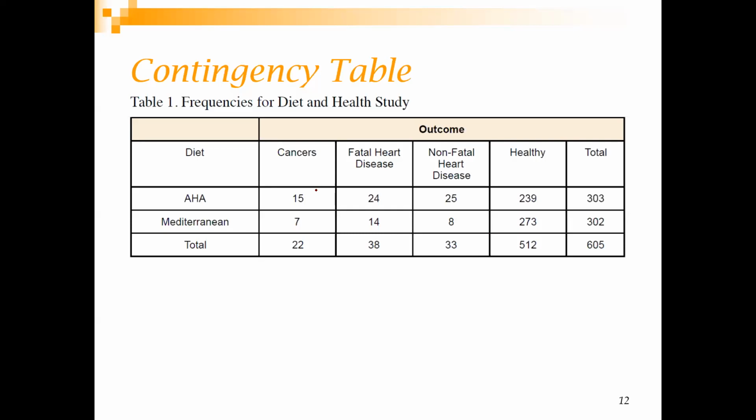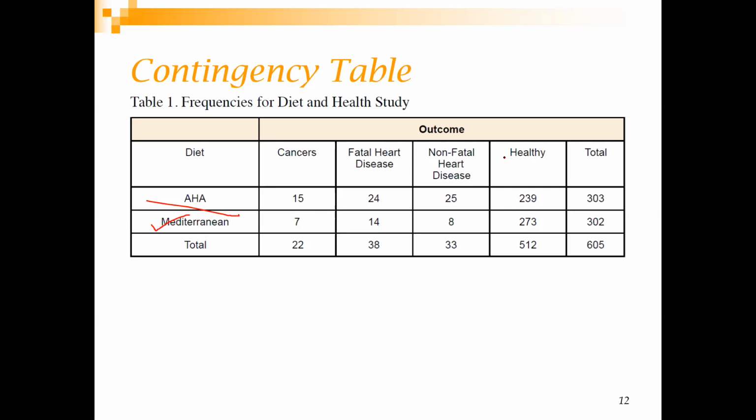Basically, crosstab means there will be two categorical conditions. Here you can see there are some diets: a diet called AHA, which is one option, and another option, the Mediterranean diet. There are different diseases: cancer, fatal heart disease, non-fatal heart disease, and no disease.